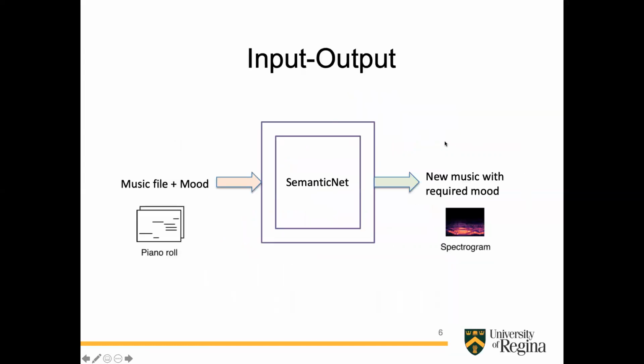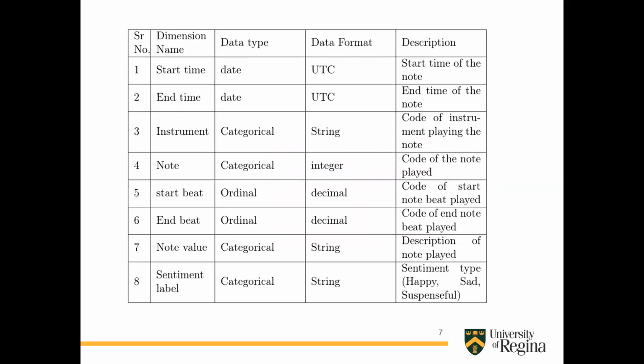So now the input to our SentimentNet is going to be a music file in terms of piano roll, along with the mood that is required for the output. And the output would be new music which has the mood that the user expects. First, a spectrogram is created by the model, and then later it returns a wave file, which is in audible format.